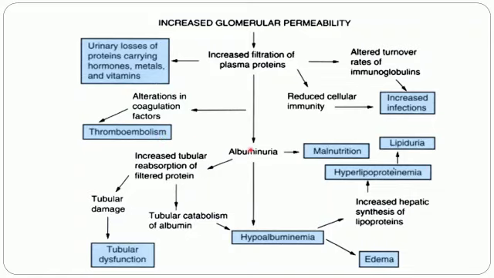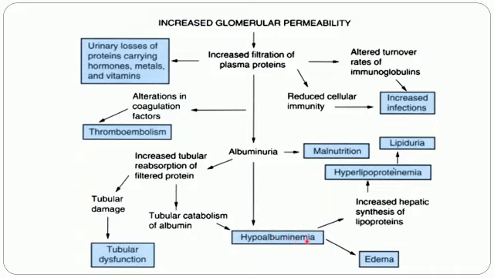Now, the other effect of albuminuria is increased tubular reabsorption. Actually, the renal tubules need not reabsorb albumin because the glomerulus never filters it. But in nephrotic syndrome, the glomerulus is unable to retain the albumin, so the tubules try to reabsorb this filtered protein. This causes tubular damage and may cause tubular dysfunction. This also leads to tubular catabolism of albumin, and further aggravates hypoalbuminemia, which means reduced albumin concentration in the blood.